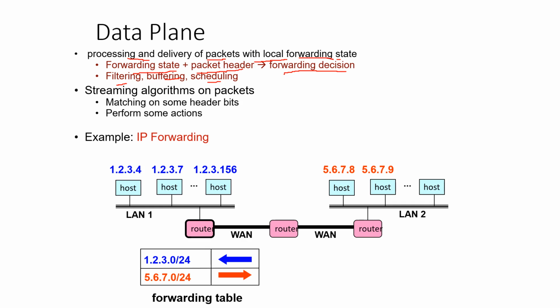For example, here we can see blue arrows and red arrows.